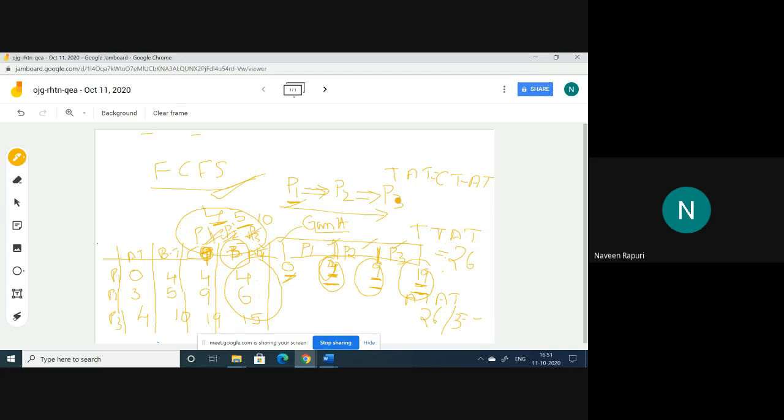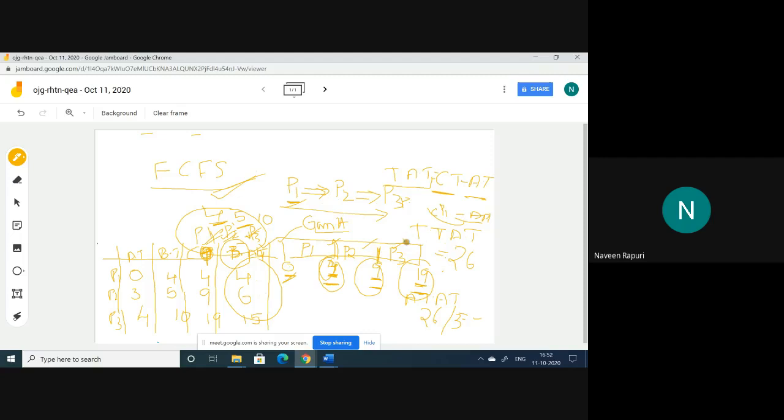The turnaround time of a particular process is the completion time of that process minus the arrival time of that process. For example, if you want to calculate the P1 turnaround time, you need to take the completion time of P1 minus the arrival time of P1. Like this, you can calculate for every process.